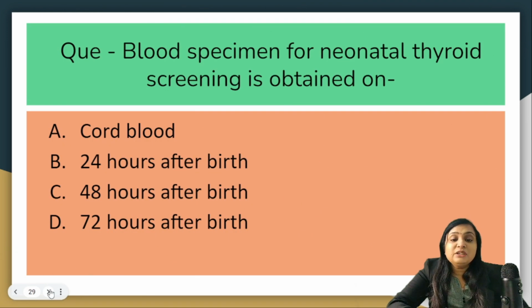So now the question arises: the blood specimen for the neonatal thyroid screening is obtained on cord blood, 24 hours after birth, 48 hours after birth, or 72 hours after birth. The correct answer is option D, 72 hours after birth.